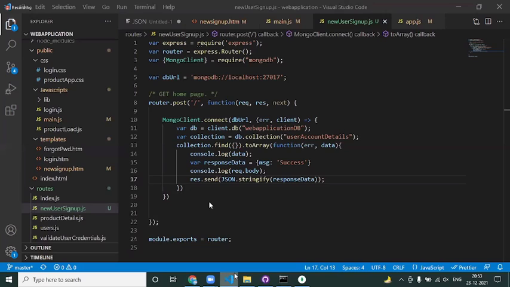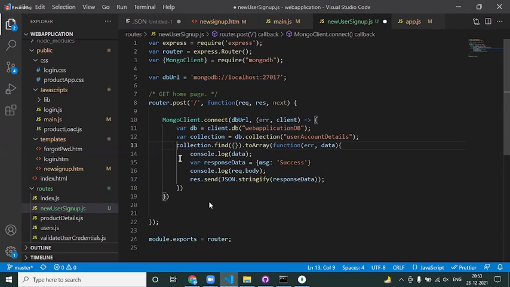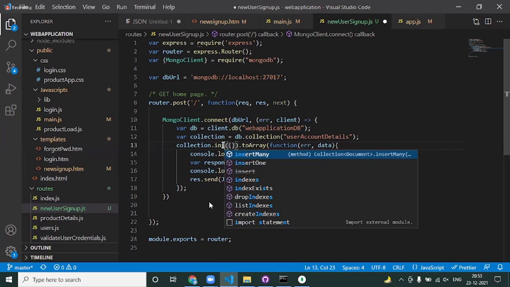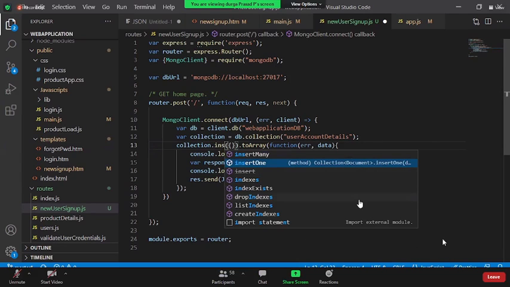But here our requirement is, okay, let me comment out this guy or else fine. My requirement is not to find the details. We are about to insert the data into the Mongo database, isn't it? So in order to insert the data, the command what we have is collection dot insert one. There are two methods. Earlier it used to be insert method, but right now it is insert one and insert many. Right now we are inserting only one record, isn't it?